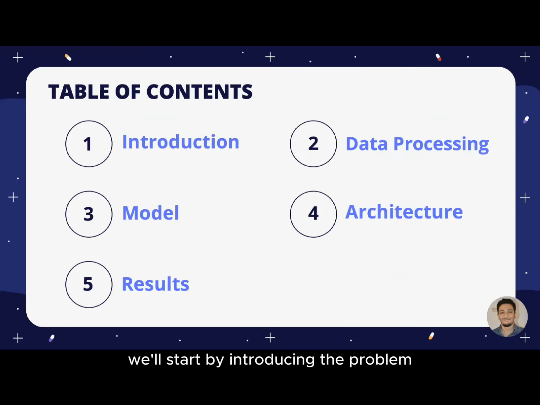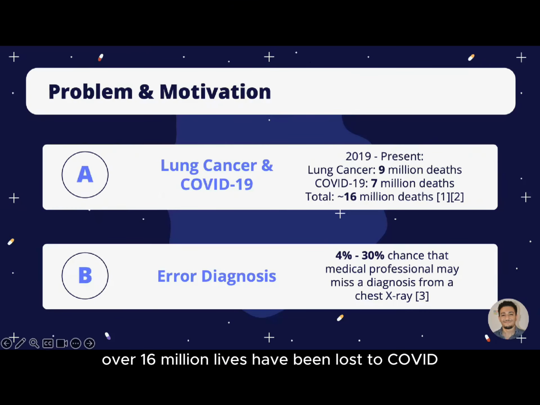Looking ahead, we'll start by introducing the problem as well as our goal. We'll look at our data and how we processed it, the model and the architecture, and finally, we'll look at the results. In the past 5 years, over 16 million lives have been lost to COVID and lung cancer alone.